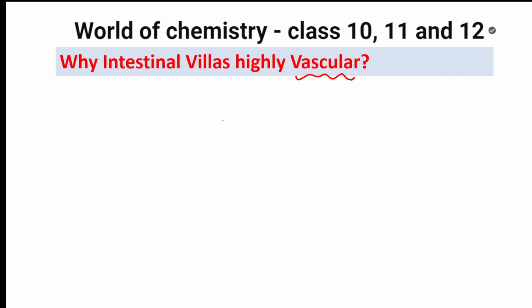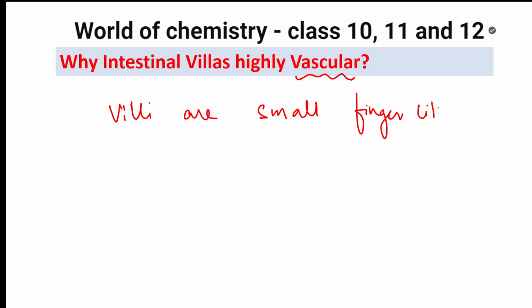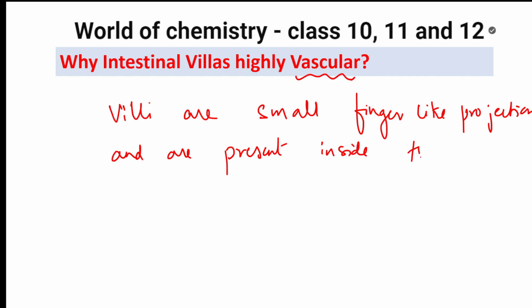Vascular is nothing but blood vessels. It has blood vessels, we have seen in one, right? So first of all, you will write what are villi. Villi are small finger-like projections. Okay. So where are these finger-like projections present? They are present inside the lumen of small intestine.